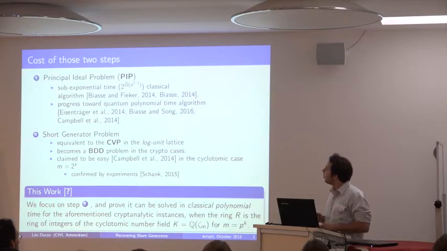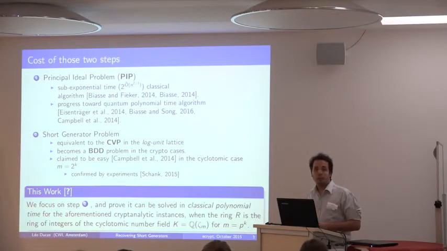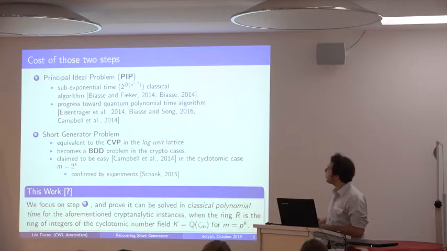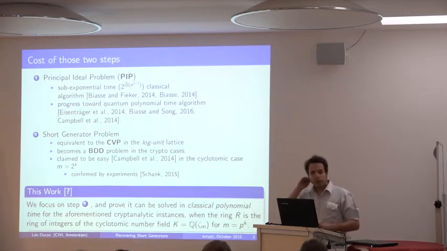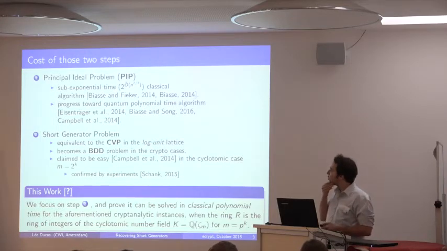Okay. The second step. My slides are a few weeks old, so I said progress toward quantum algorithms, but now it's actually an accepted result. This is going to be published at SODA. So Biasse and Song have a provable polynomial time quantum algorithm for this task. Okay. So is that so much bad news?